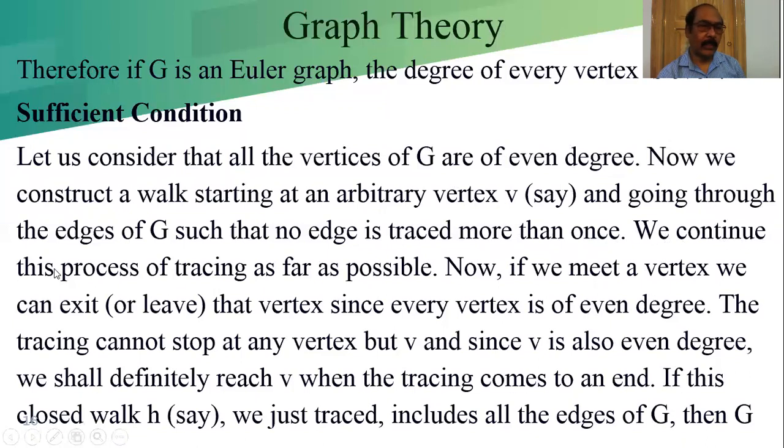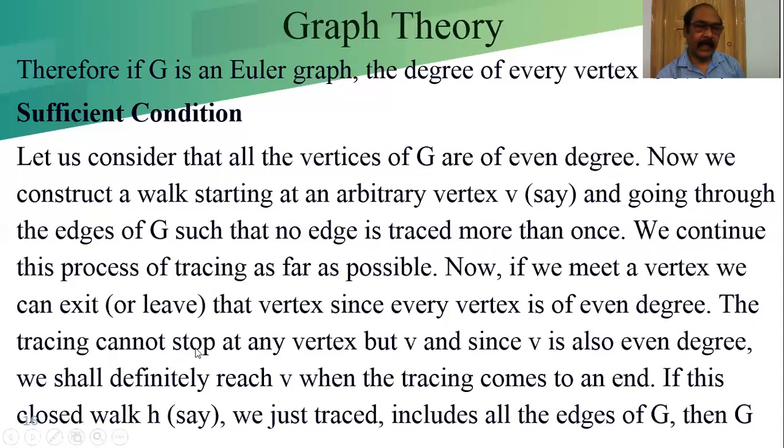We continue this process of tracing as far as possible. Now, if we meet a vertex, we can exit or leave that vertex, since every vertex is of even degree. We enter and leave from that vertex.